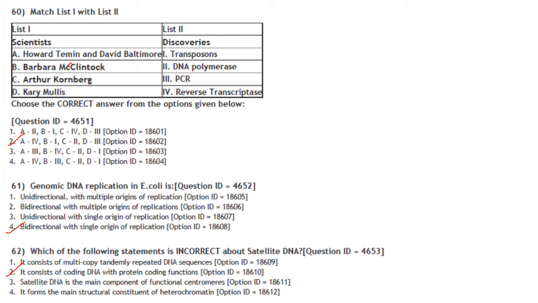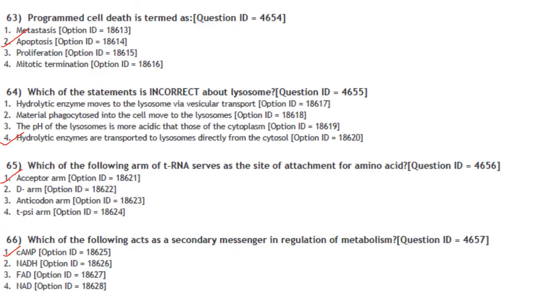That is also correct. So the incorrect option is, it consists of coding DNA with protein function, and that is your answer. Option 2 is the answer. Programmed cell death is termed as apoptosis. Answer is option 2. Which of the statement is incorrect about lysosome?